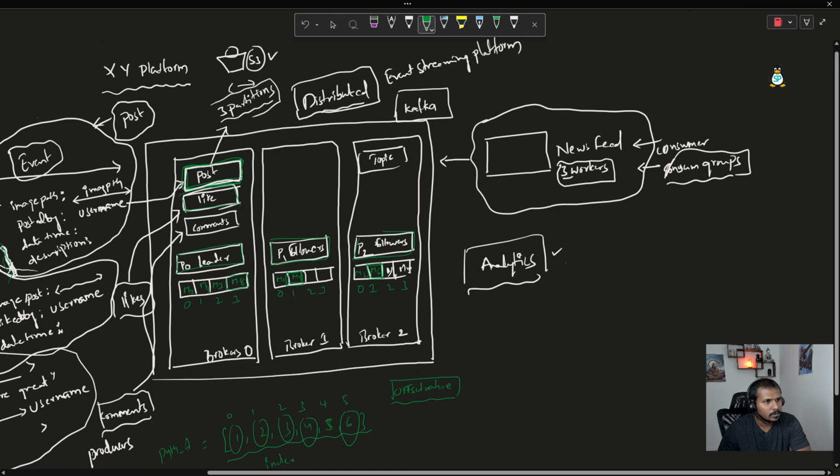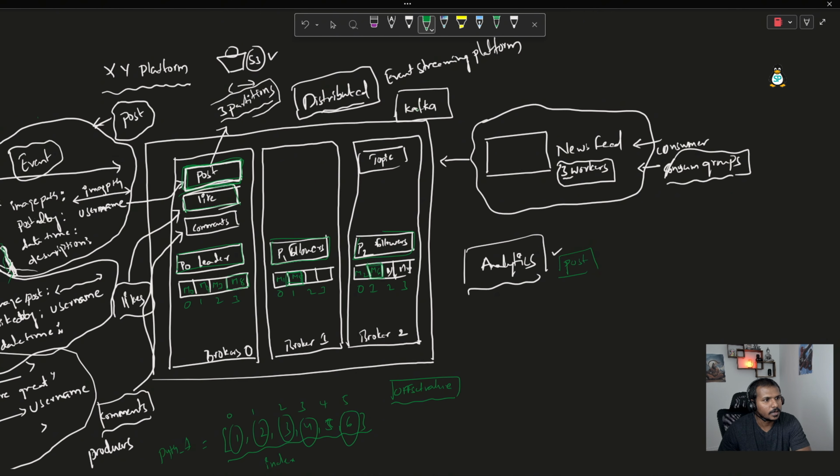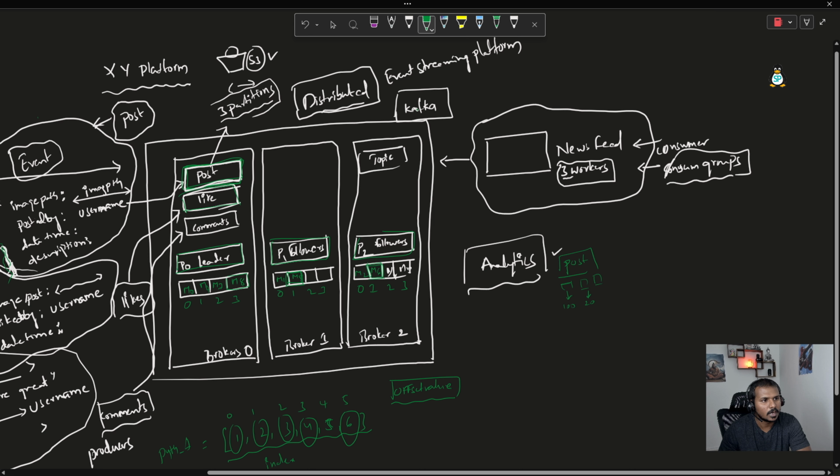how many likes there are for that particular post. Let's say this is the post, and if I have some likes button here, comments button here, maybe share button here, here we are going to see something like 100 likes, and comments maybe 20 comments, shares 1k shares, something like that, right? So these are the type of details we see in social media, and the whole purpose of this analytics consumer is that it is going to prepare these metrics for us, so that whenever you open that mobile app, once you open that post, you can see all these numbers.